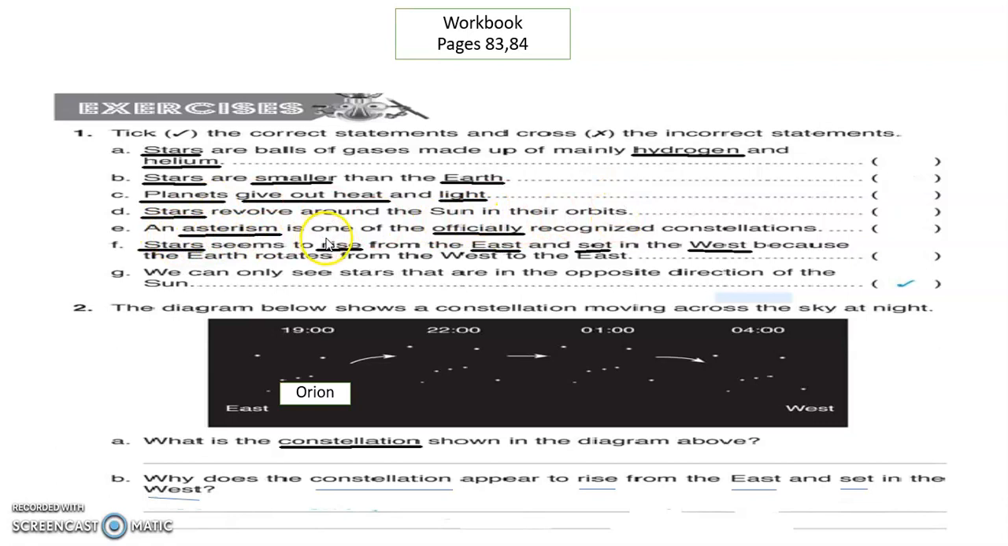Letter E: an asterism is one of the officially recognized constellations. Letter F: stars seem to rise from the east and set in the west. Letter G: we can only see stars in the direction opposite the Sun. Number 2: the diagram below shows a constellation moving across the sky at night. What is the constellation shown in the diagram above? Letter B: why does the constellation appear to rise from the east and set in the west?